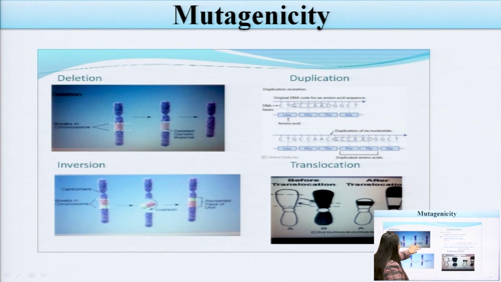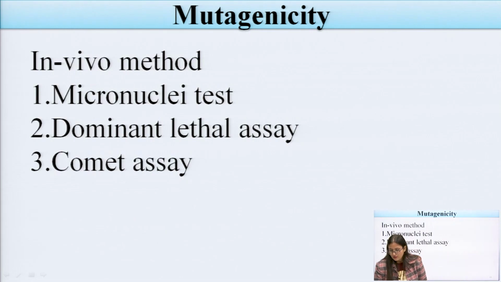Deletion is when one of the chromosomes gets deleted. During base pairing, when one of the chromosome segments gets deleted, this is known as deletion. Inversion, when there is addition of one of the chromosome DNA, this is the duplication. Duplication involves 2 different systems having different genetic material, not homologous with each other. Translocation: this is before translocation, this is after translocation, translocating with each other.